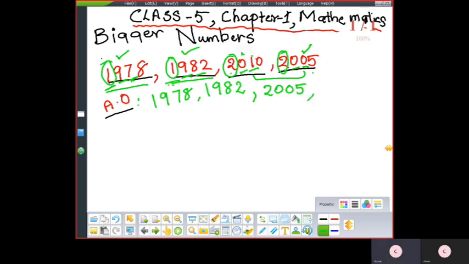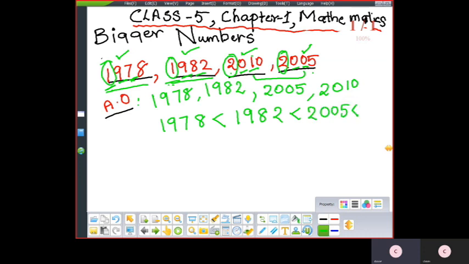What is the remaining number? 2010. So now we have arranged the numbers in the order of small to big. Understood, children? Yes or no? 1978 is smaller than 1982, smaller than 2005, smaller than 2010. So this is the ascending order of these numbers.